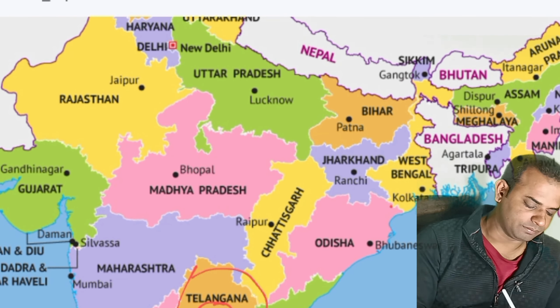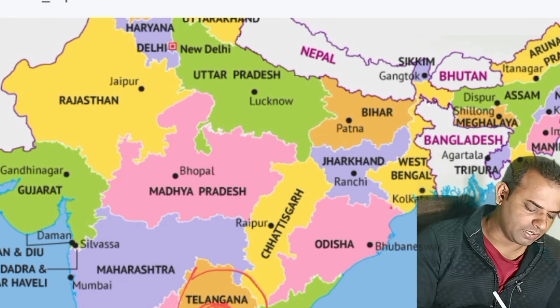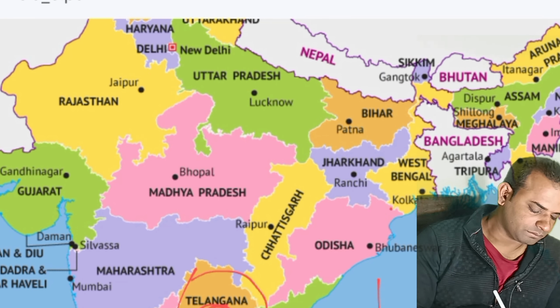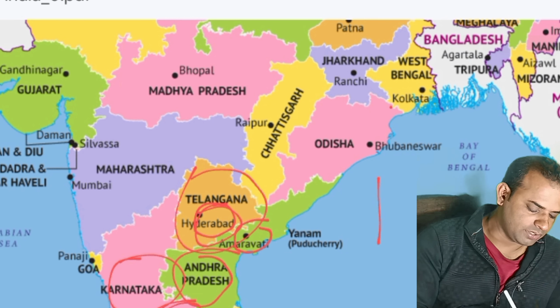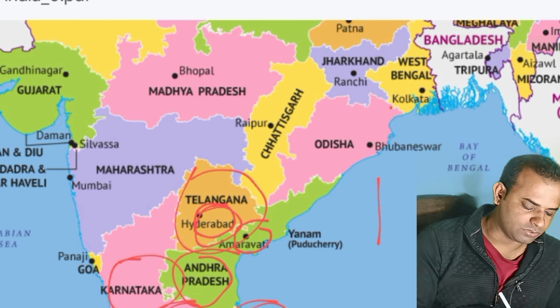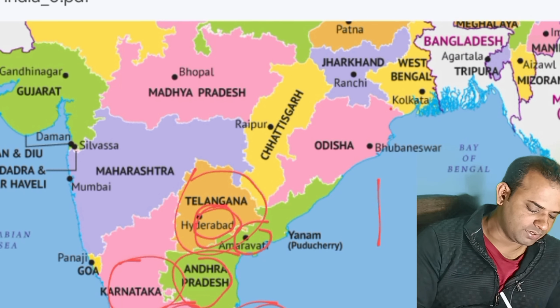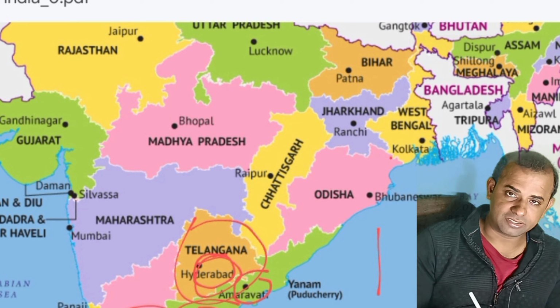Now Telangana, a very new state, whose capital is Hyderabad. And then after it is Andhra Pradesh, whose capital is Amravati. This is Karnataka, whose capital is Bengaluru. Then Tamil Nadu, whose capital is Chennai. Then Kerala, whose capital is Thiruvananthapuram. So these are the most important states that India has.